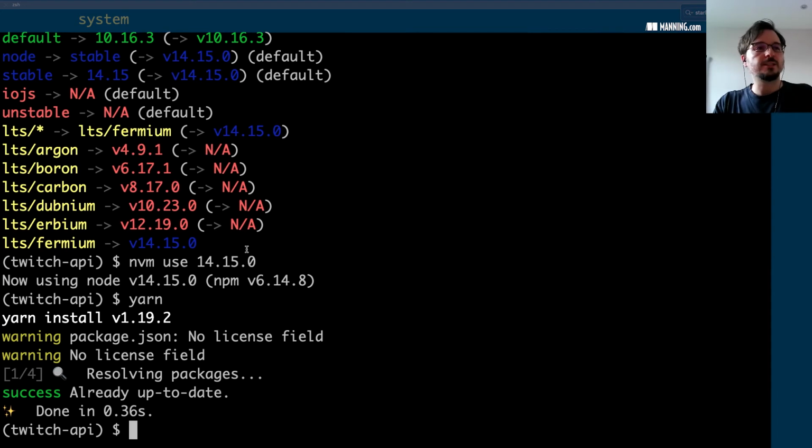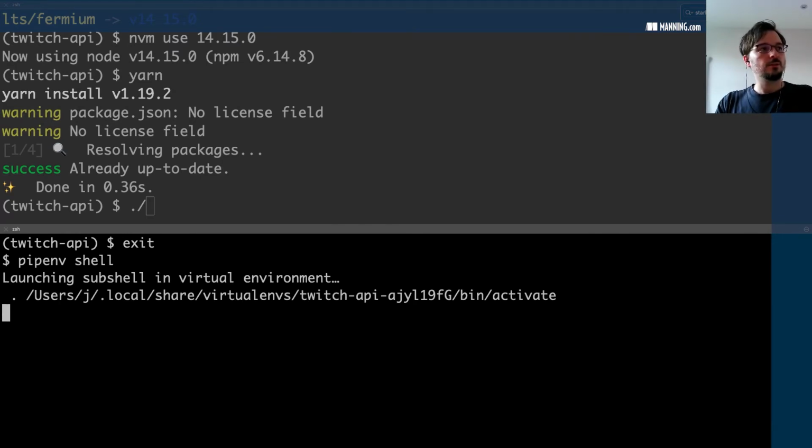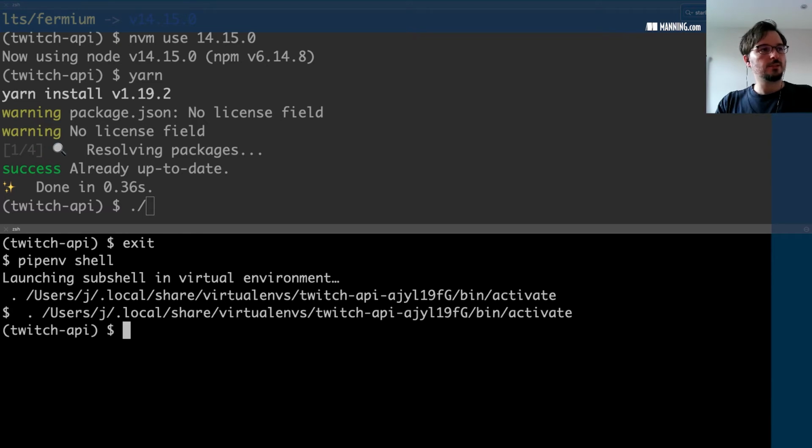Otherwise it would just install the dependencies. Now we have Dredd installed. Let's run Dredd to test the API. To make sure it's tested, we need to run the server. So in a different tab here, I'm going to execute the server. So let me activate the environment and run uvicorn.